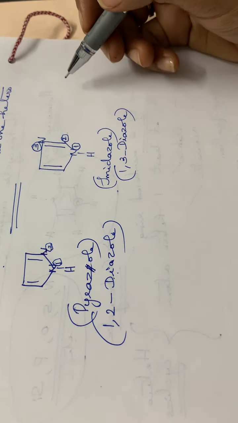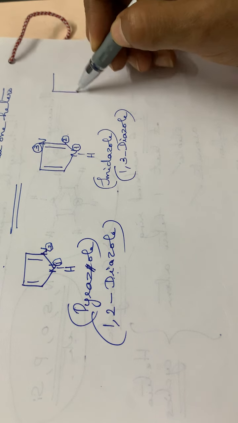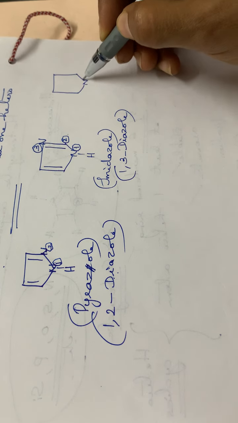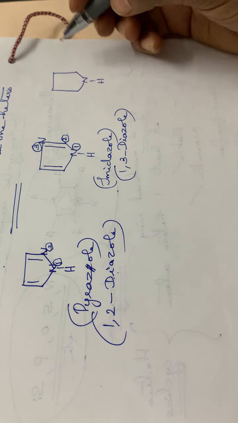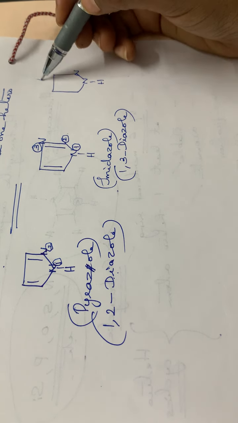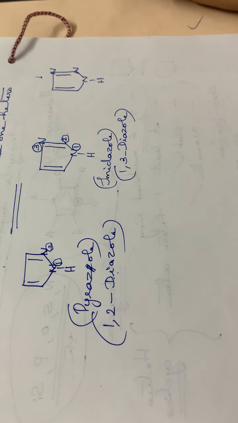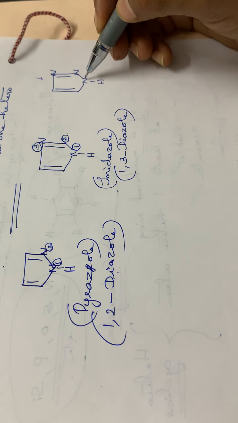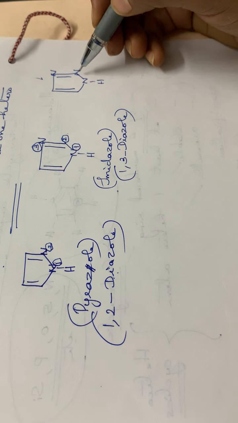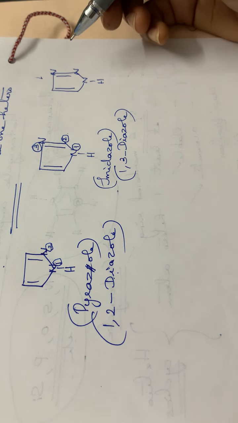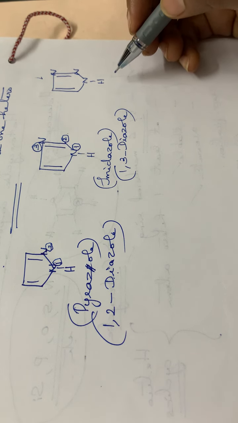Then another compound, nitrogen, then again hydrogen. Here one nitrogen present, here one nitrogen. Okay, two double bonds. So here how many nitrogen atoms are there? 1, 2 and 3, isn't it? So it is a triazole. We can write it as a triazole.